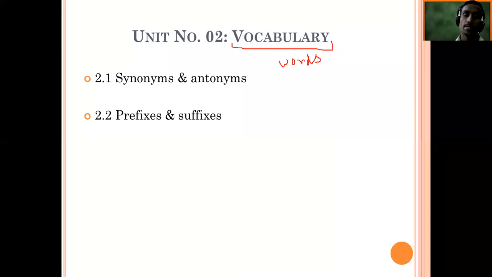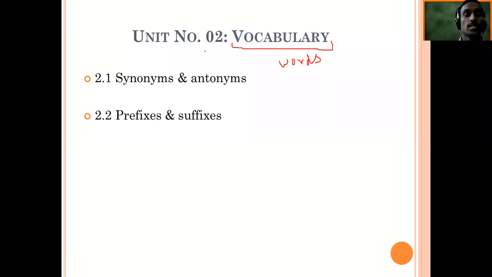When we use language, it means that we use different kinds of words. These words are formed by different kinds of processes. In this unit, we will be learning how to get more and more words, the maximum number of words that can be made from one word.